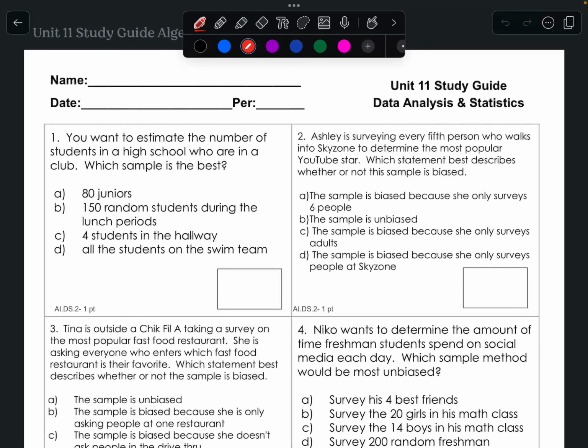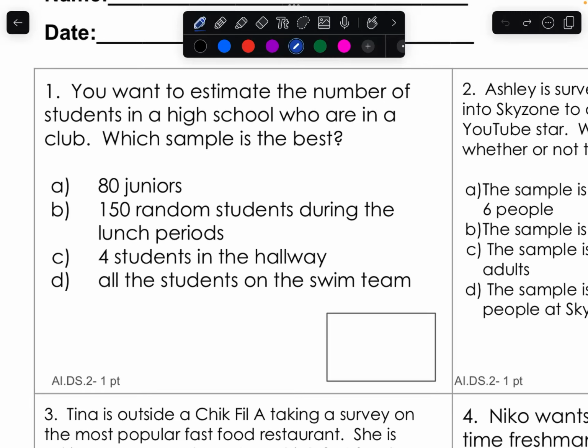Review real quick, and we'll be ready to take our chapter test shortly after. So this first page is talking about bias and unbiased samples. We're trying to figure out what would be a good sample for a population, whatever that might be. And remember, to be unbiased, it has to be random, it has to be a big number, and it has to be fair.